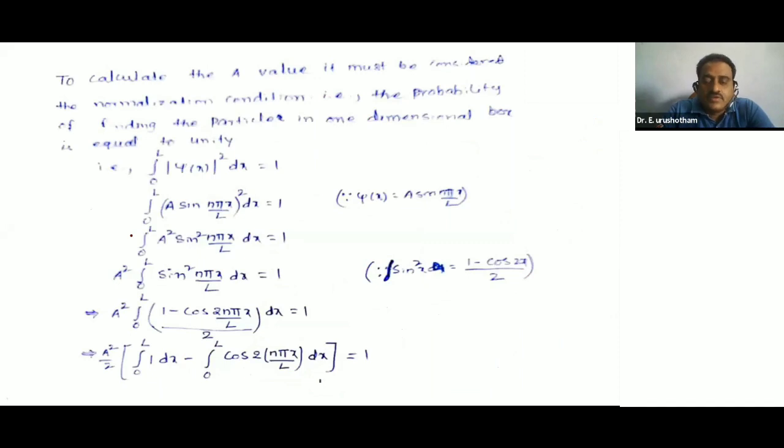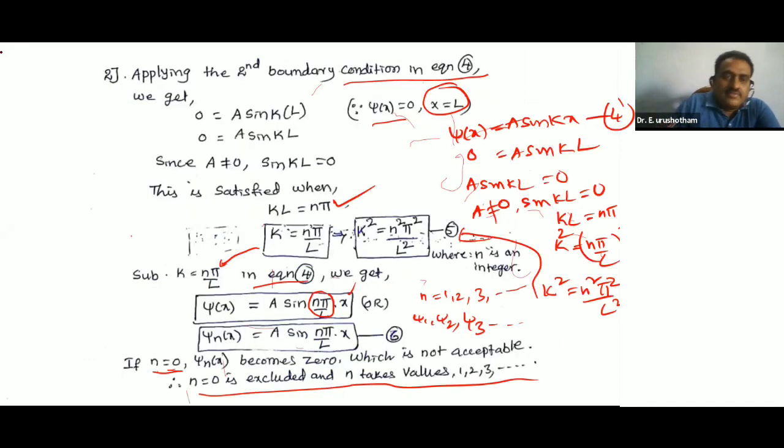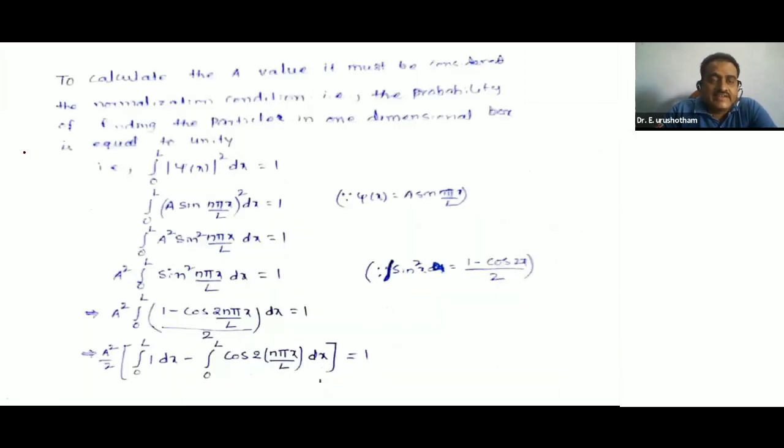Right. So we have A, k and B as unknown quantities. Among these unknown quantities, we have calculated the B value, B is equal to 0. The k value is calculated as nπ/L. But we cannot yet calculate the A value. Now we are going to calculate that A value.